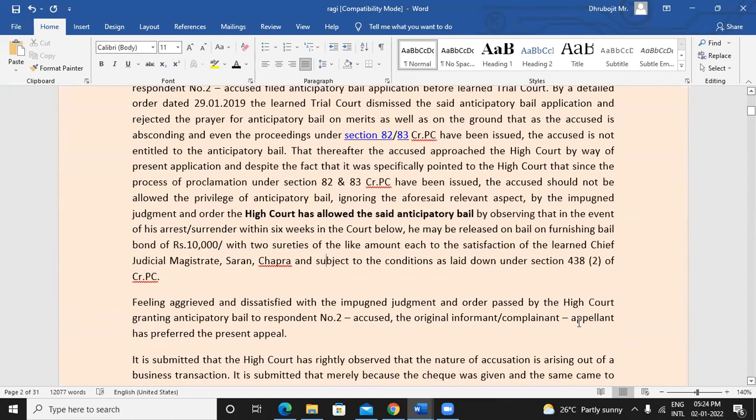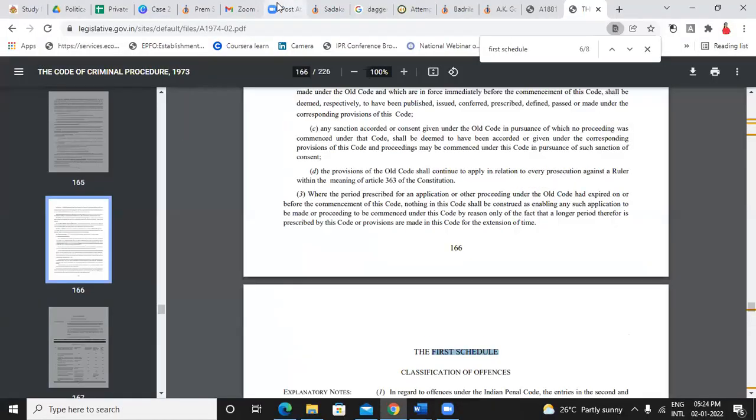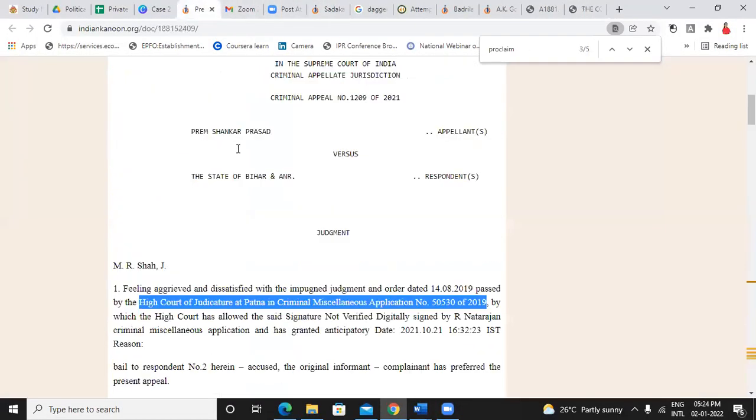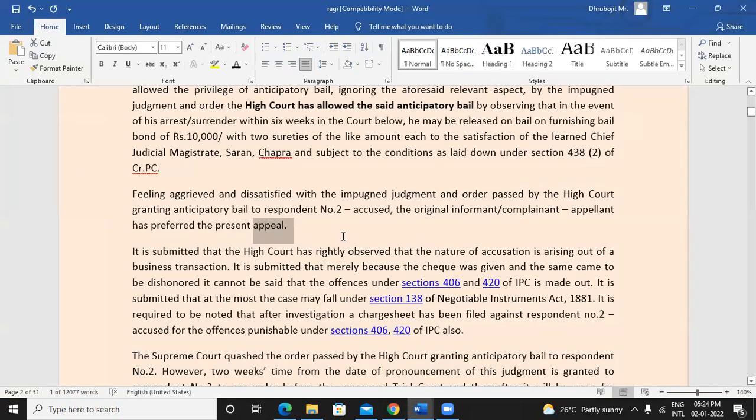So the appellant, the original complainant, approached the Supreme Court and filed this appeal, which we have seen. You would see even the number as well. This is the criminal appeal number, filed in the year 2021.